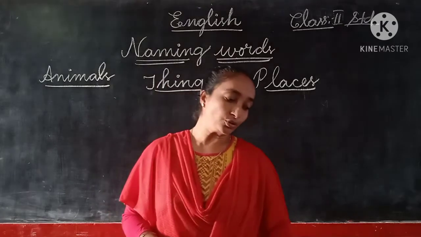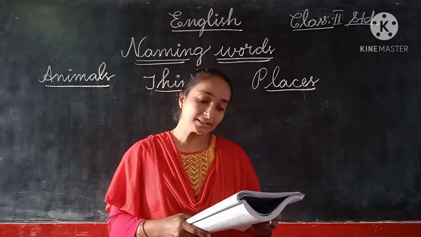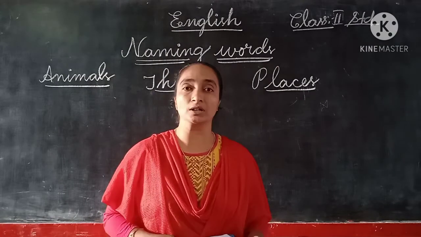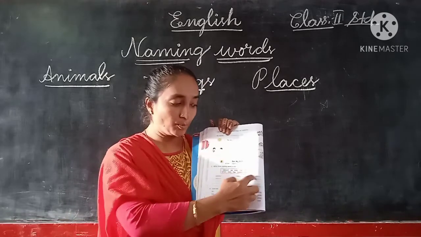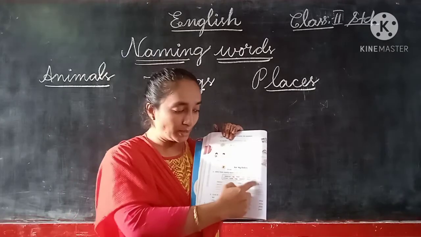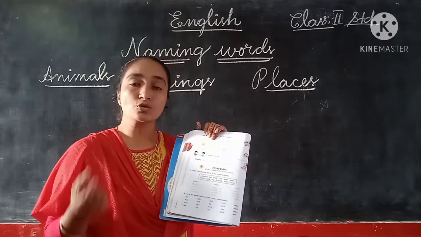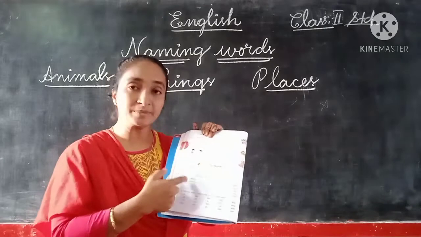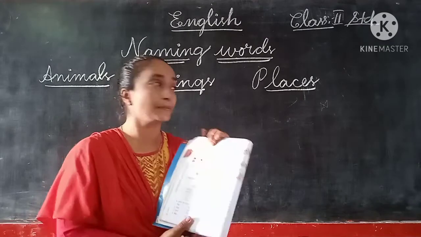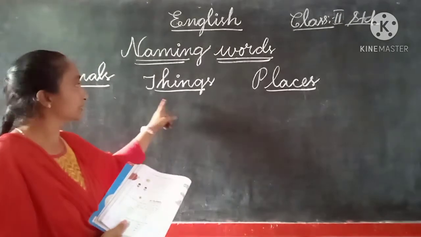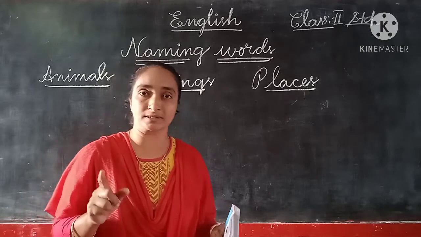Okay children, the first exercise they have given is to write these naming words in the correct columns. That means in our textbook they have given a box with some names in it: the names of animals, things and places, all in one box.